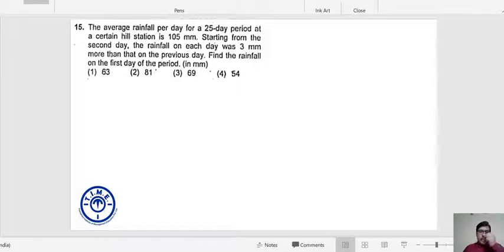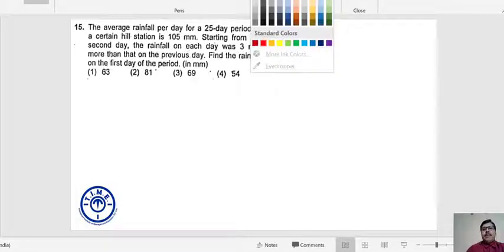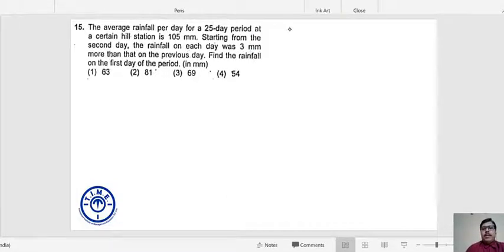So let us try to answer this question from, first of all, the traditional approach. Day number 1, the rainfall is, let's say, X. Day number 2, the rainfall is X plus 3. Similarly, day number 3, the rainfall is X plus 3 plus 3.